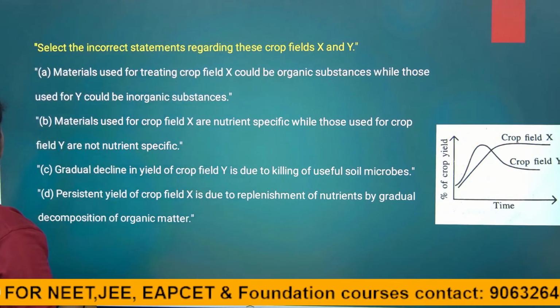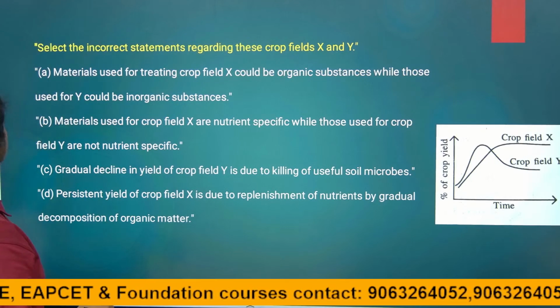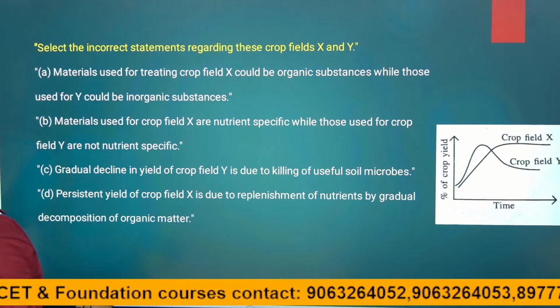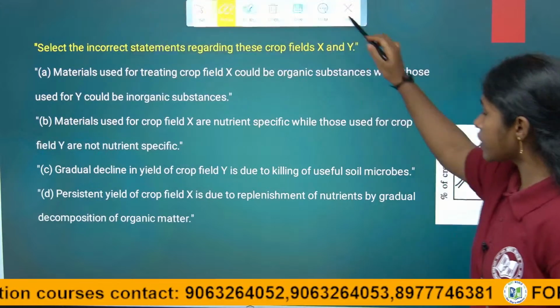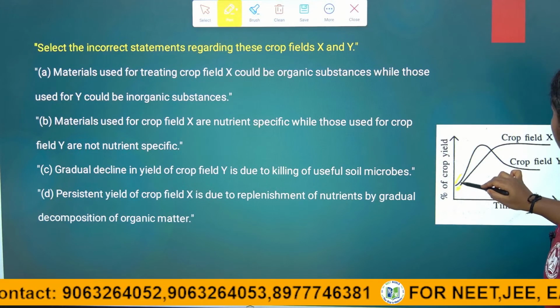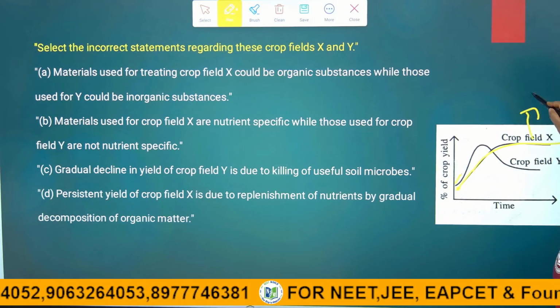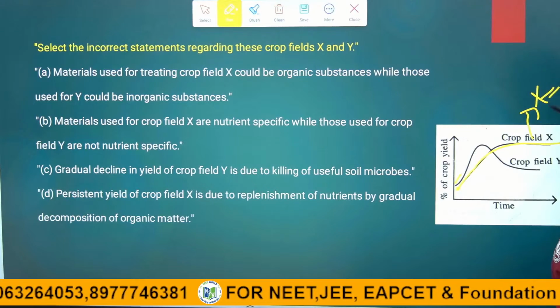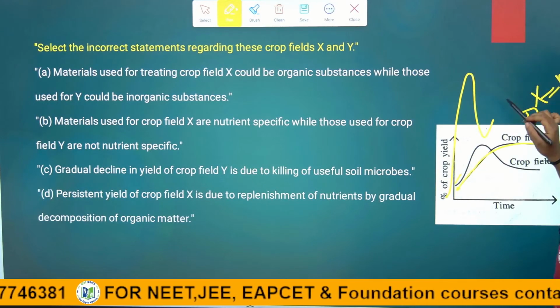Organic substances, although they are not nutrient specific, are very good for soil texture. So, next, see, materials used for crop X are nutrient specific. No, the answer is absolutely wrong answer, children. They are saying crop X have the nutrient specific. No, if they were nutrient specific, the tremendous increasing of growth would be shown, right children?